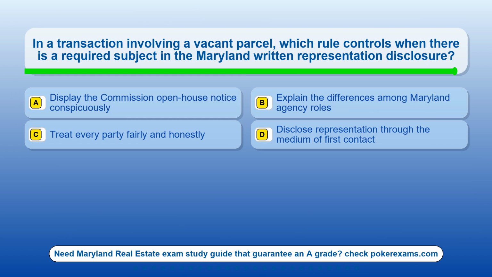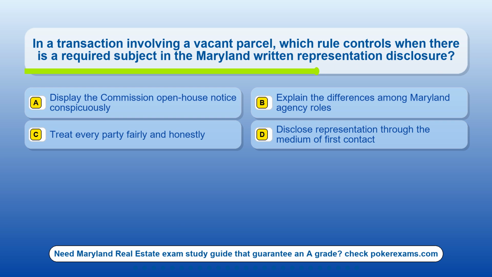Question 10. In a transaction involving a vacant parcel, which rule controls when there is a required subject in the Maryland written representation disclosure? Option A, display the commission open house notice conspicuously. Option B, explain the differences among Maryland agency roles. Option C, treat every party fairly and honestly. Option D, disclose representation through the medium of first contact.